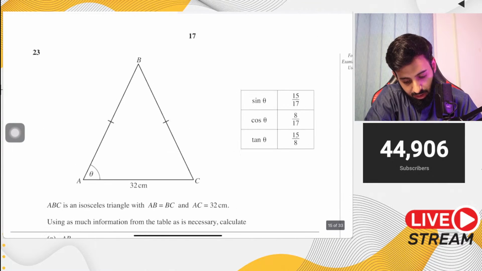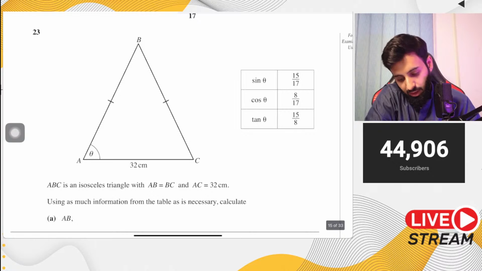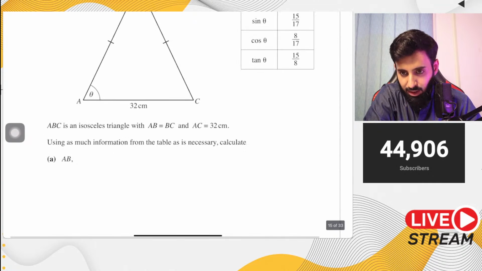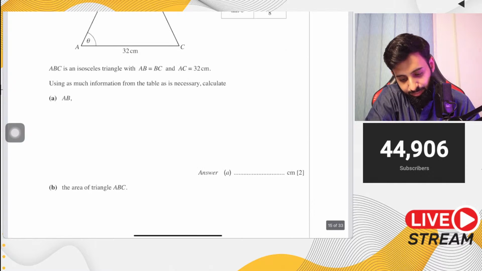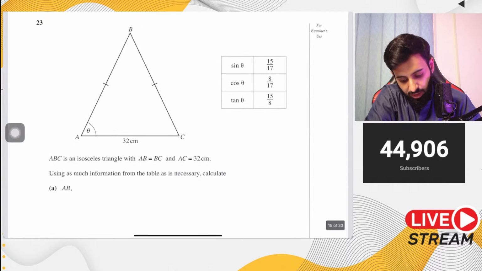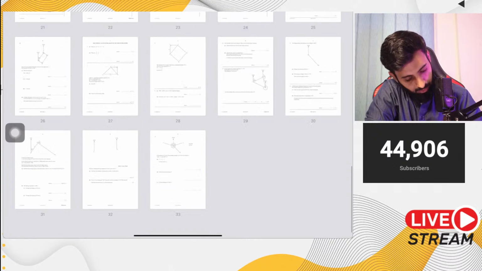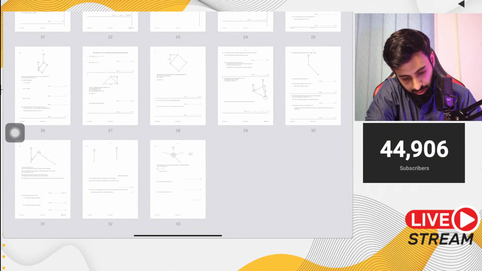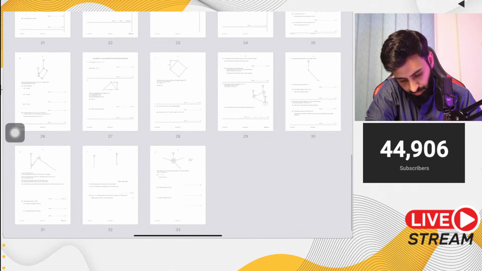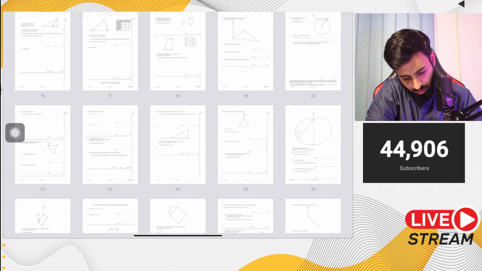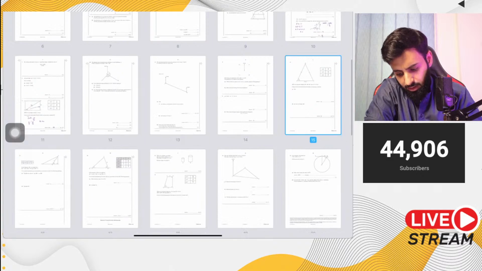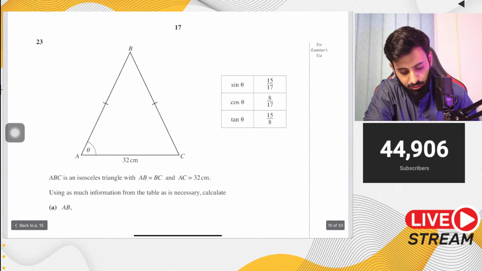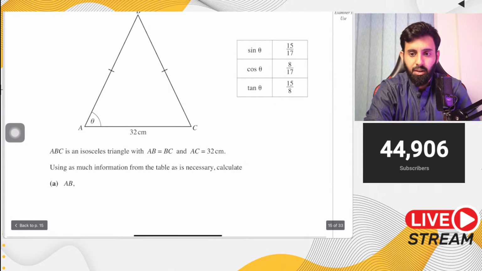Now, I want you guys to do this question because this is a question that came in my exam when I was giving CIEs. This is a May June 2010 question. And we'll also do some fairly recent questions, some recent questions where trigonometry has been tested. Anyway, you guys solve this question, then we'll see what we can do next.